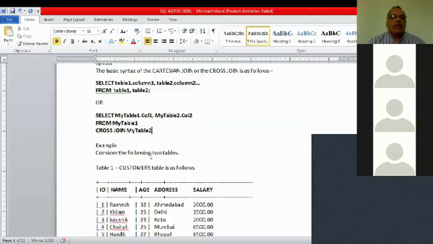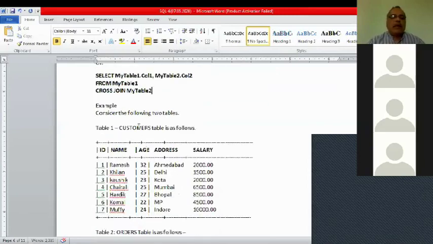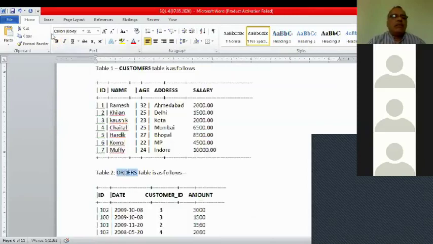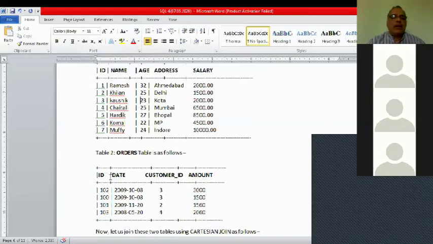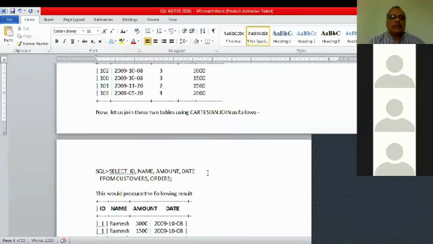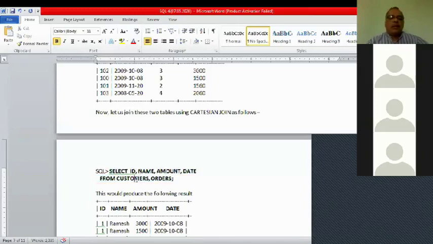Right. So now let us see the example. Now this will make the concept a bit clear. These are the two tables, customer table and order tables. Customer table has a few fields: ID, name, age, address, salary, and order table has fields: ID, date, customer ID, and amount. Now making the command. Select ID, name, amount, date from customers and orders.